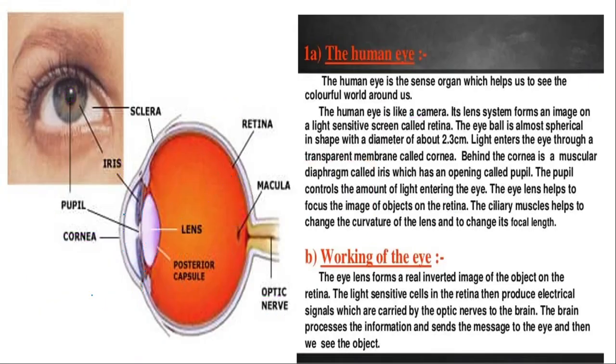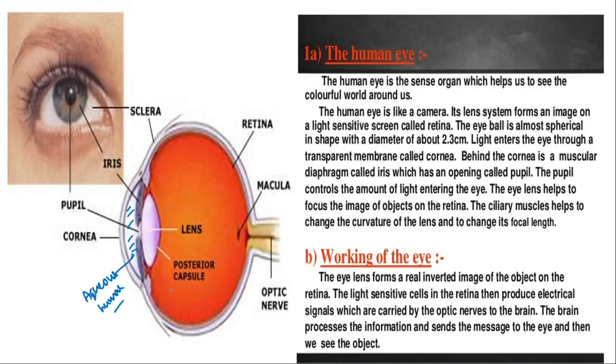This portion is also filled with aqueous humor, which is transparent in nature and allows the light to pass through the pupil.